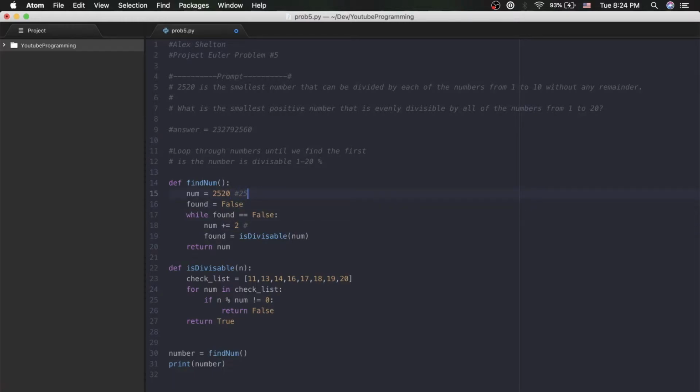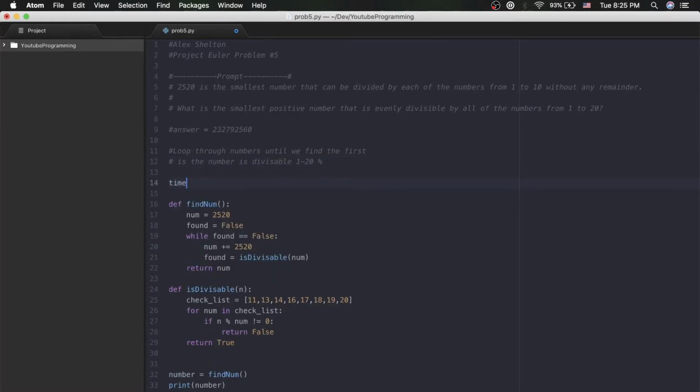If 2,520 is divisible from 1 through 10, and we're looking for numbers 1 through 20, we can conclude that whatever number is returned from this will be a multiple, or a least common multiple, of it. Because of that, in theory, we should be able to iterate by that number. So instead of moving up by 2 steps, I'm going to move up by 2,520 steps. And then we'll run this program again.